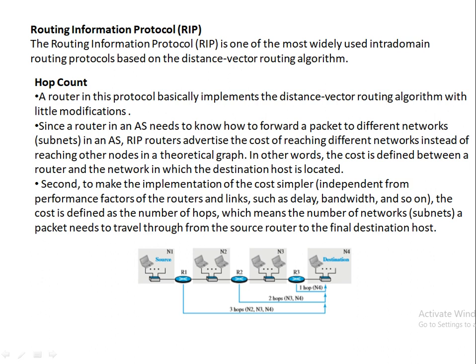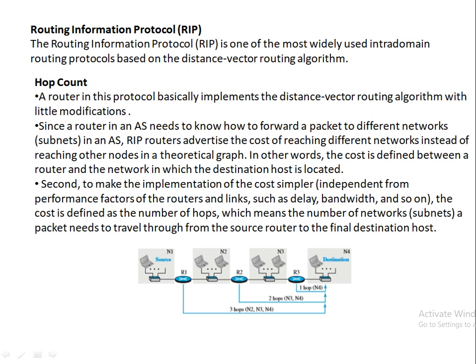A router in this protocol basically implements the distance vector routing algorithm with a little bit of modification. Since a router in an autonomous system needs to know how to forward packets to the different networks within the autonomous system, the RIP router advertises the cost of reaching different networks instead of reaching different nodes.